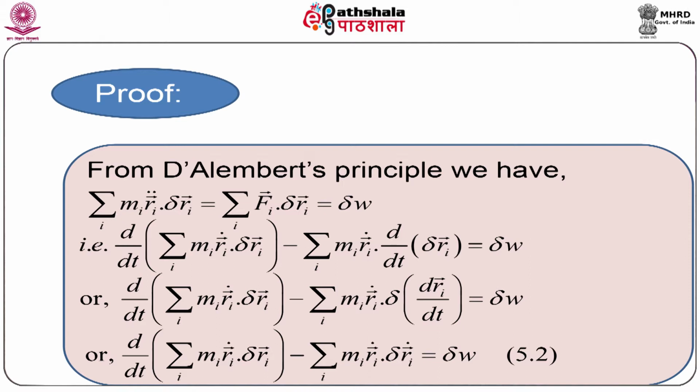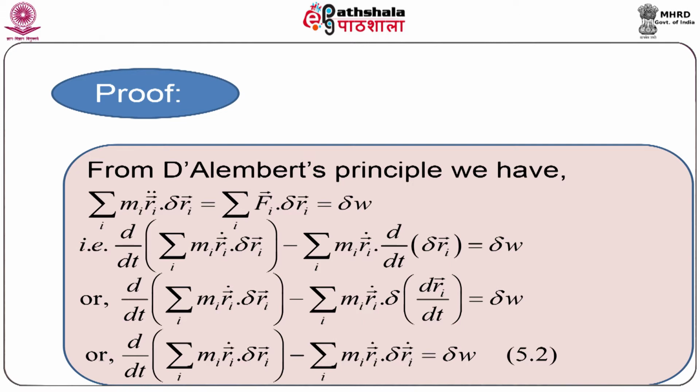On the right hand side, Fi vector is the externally applied force. We are taking the dot product with the virtual displacement vector delta ri vector, which gives the virtual work. From D'Alembert's principle, we have obtained this result.